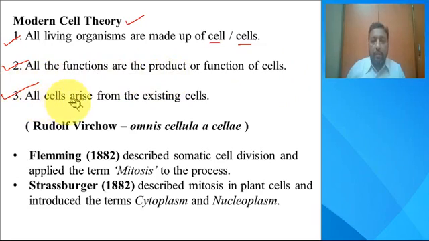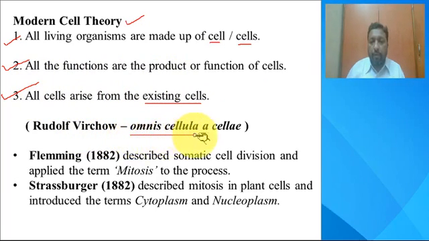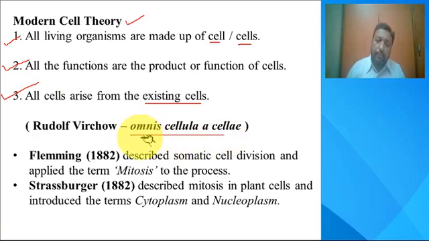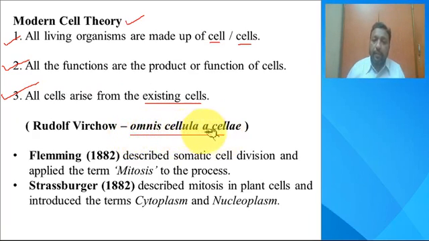Then all the cells arise from pre-existing cells, which was famously stated by Rudolf Virchow. He said omnis cellula e cellula, that means all new cells arise from pre-existing cells.